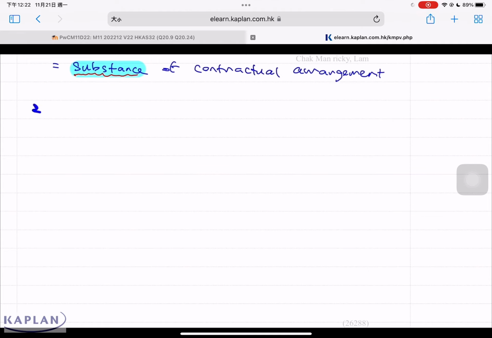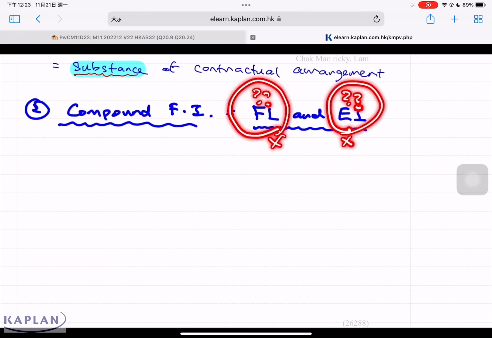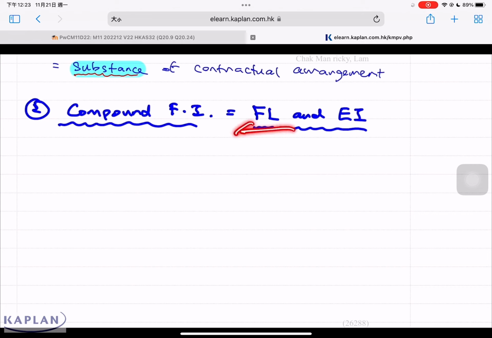Another very common topic for examination purposes: compound financial instrument. A compound financial instrument is any instrument that contains both a financial liability and an equity instrument. If it's a contract involving liability and equity, do we show this as liability or as equity? If we show it as liability, it is wrong. If we show it as equity, it is also wrong. It's a misrepresentation. We have to split it and account for the components separately to represent the transaction faithfully.